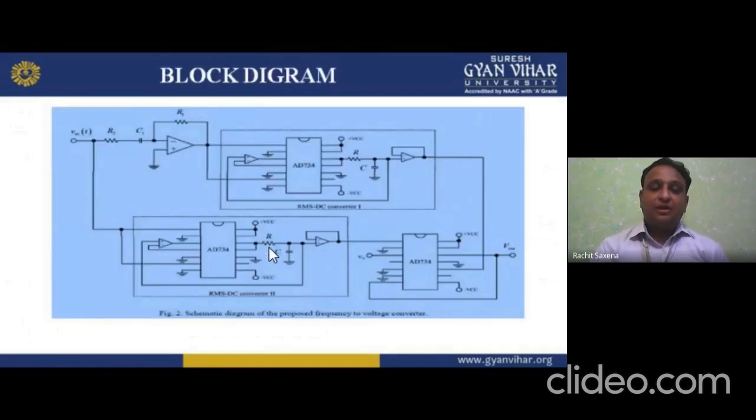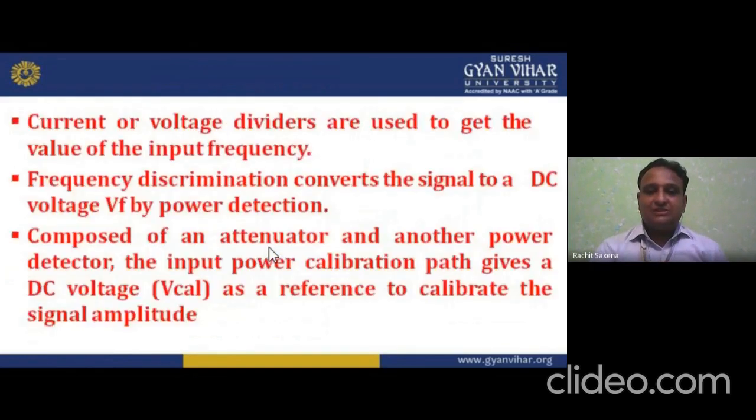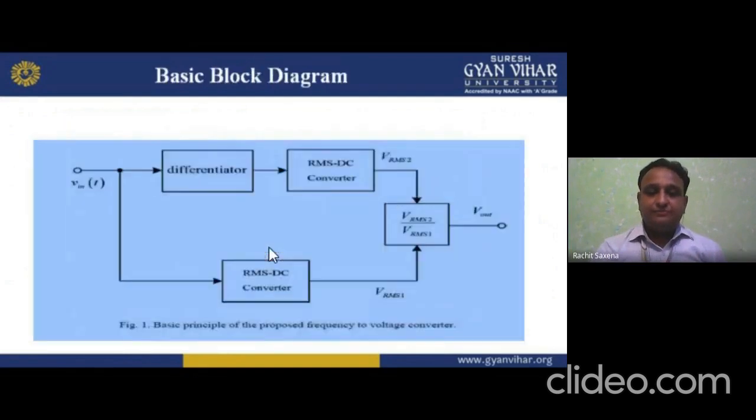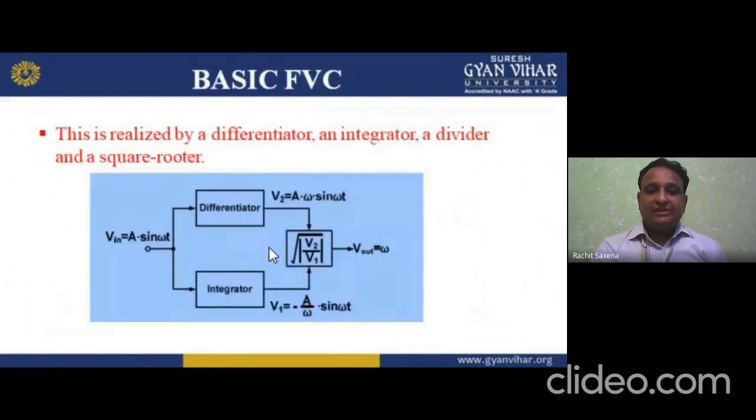Now, this is a basic diagram, similar to this. It is the proposed simple block diagram. In this block diagram, we have an integrator and a differentiator both, and a divider and a square root.